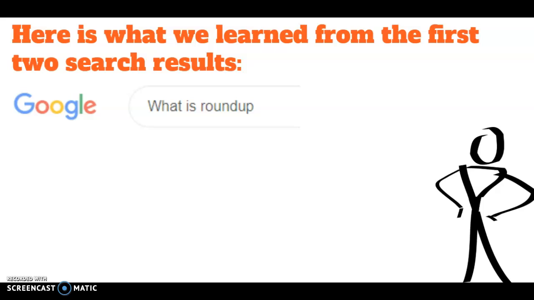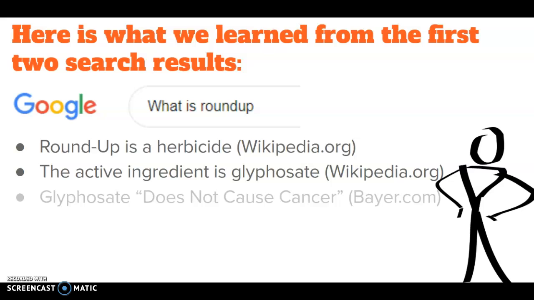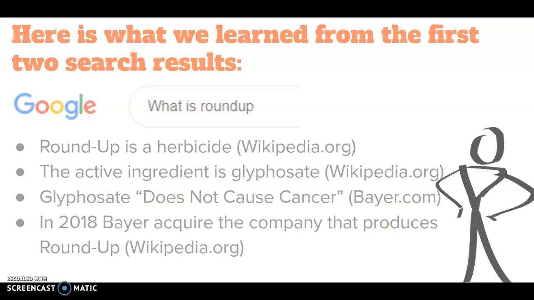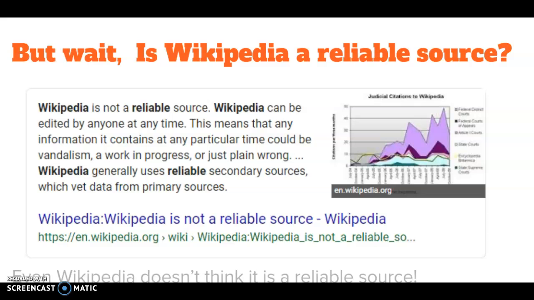So here's what we've learned from the first two searches. Roundup is an herbicide, from Wikipedia.org. The active ingredient is glyphosate, also from Wikipedia.org. Glyphosate apparently does not cause cancer, from Bayer.com. And in 2018, Bayer acquired the company that produces Roundup, from Wikipedia.org. But wait, is Wikipedia a reliable resource? If you search, is Wikipedia reliable, you get a Wikipedia article that says Wikipedia is not a reliable source. So even Wikipedia does not think it's a reliable source.